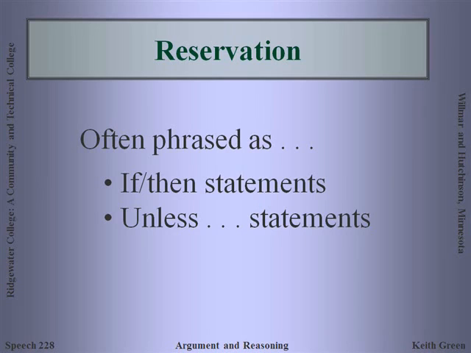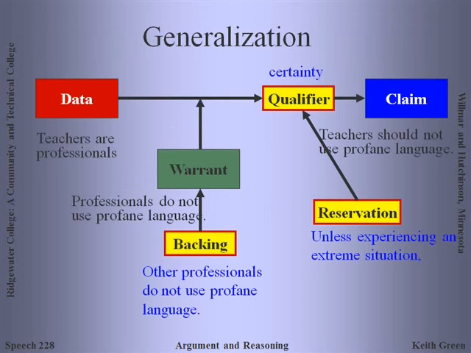And you'll notice too when you look at that drawing in the previous slide that the line goes to the qualifier. In a sense, what it's doing is it's telling us the conditions under which the claim would not be true, so it's clarifying that qualifier to a large degree.